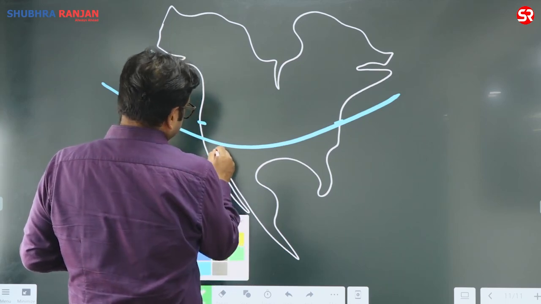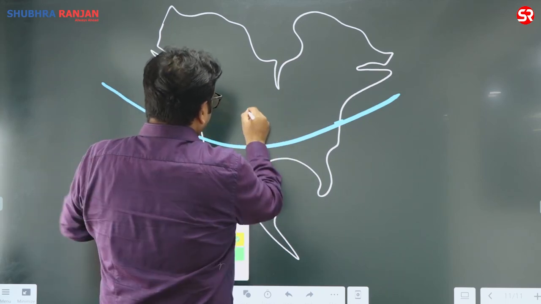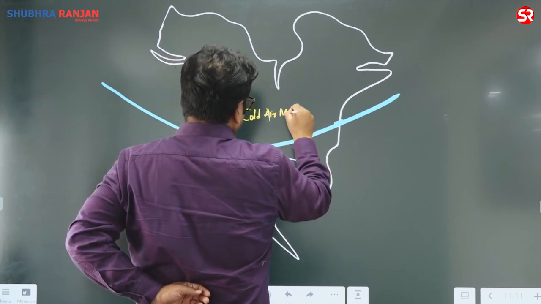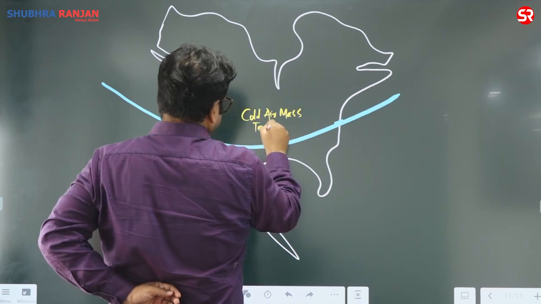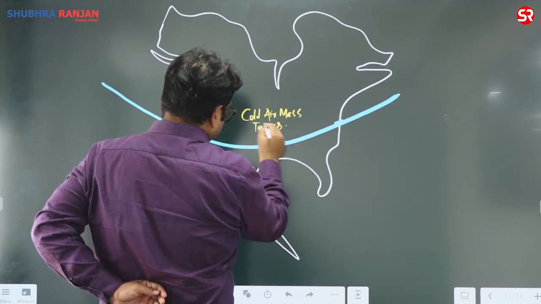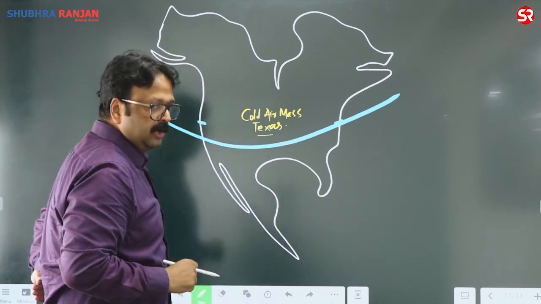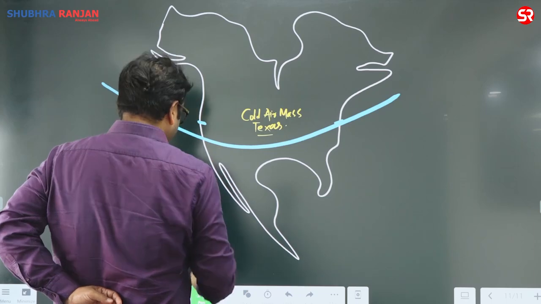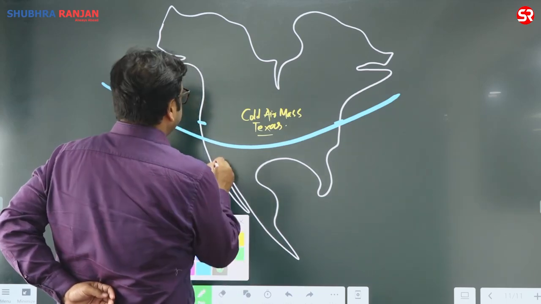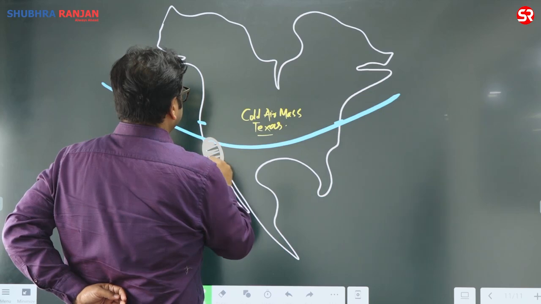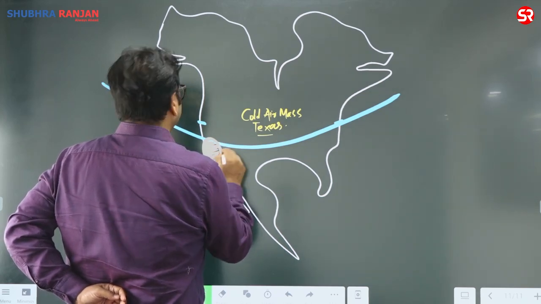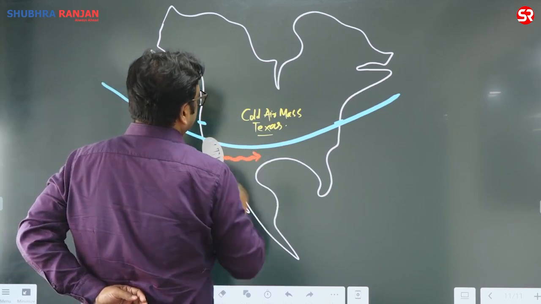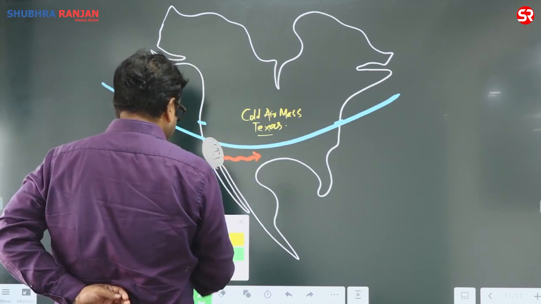dry air, and this meandering jet stream brings the cold air mass up to Texas. Texas is a state. You will find this Texas and all. So that is the part of tornado alley. Okay, and if you see, this area is having Mojave Desert. And you will find that the warm dry air is coming like this. Warm dry air from the Mojave Desert is coming like this.